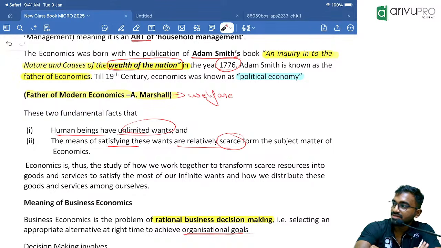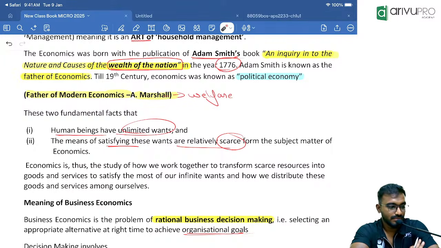So where to find your study material? Same in the ArivuPro website. Resources column, introduction, in that study resources. That is where you will find it. That is only for the students who have taken the course. And maybe the YouTube live students are watching. Even if you try downloading the material, I don't think you will get the access. That is applicable to the students who are attending our regular batch. That is for them I'm instructing this.